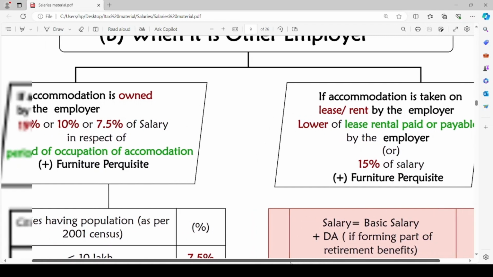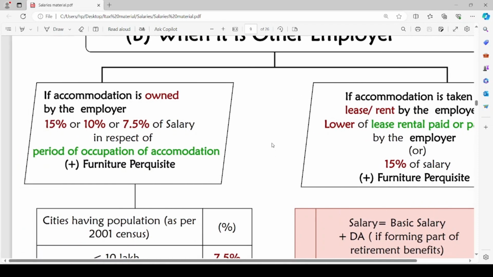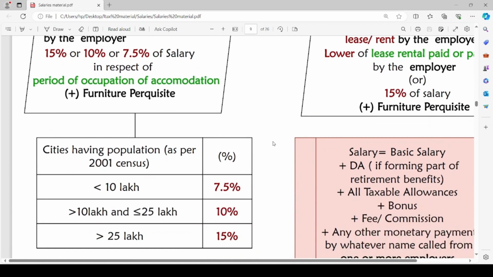Let us revise it once again. When the owner of the house or accommodation is the employer himself, the perquisite value will be 7.5% or 10% or 15% depending upon the population of the city in which such accommodation is situated. To this, we will add the furniture perquisite.